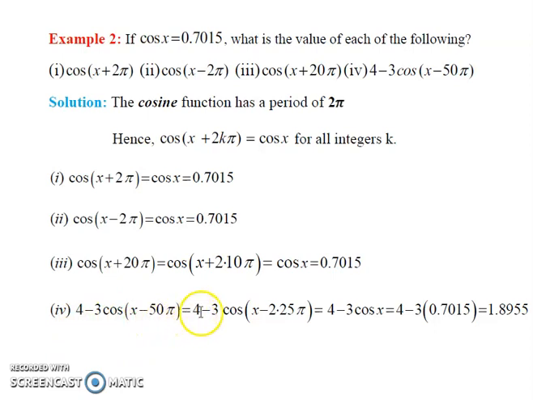4 minus 3 multiplied by cosine of x minus 50 pi. This is equal to 4 minus 3 multiplied by cosine of x minus 2 multiplied by 25 pi. So 25 is an integer. So this also becomes cosine x. 4 minus 3 multiplied by cosine x. 4 minus 3 multiplied by the given cosine x value, 0.7015. After simplification, we will get 1.8955.